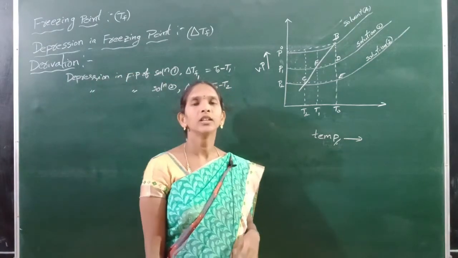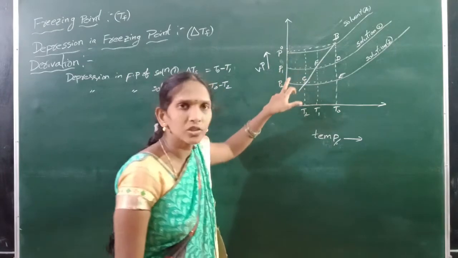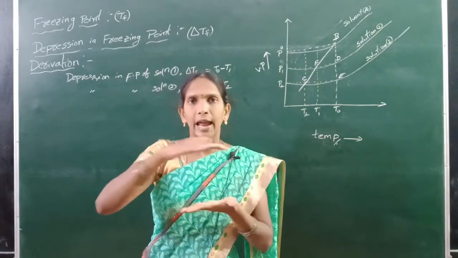For dilute solutions, these three curves are parallel straight lines.